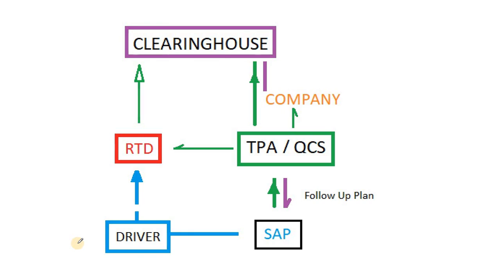So when the driver comes to us, if they are just by themselves, a driver, they're basically now considered an owner operator. Even if they don't have their own potential company, they need to create a company presence in the clearinghouse so that that company can select us, the TPA, Quality Consortium Services, as their TPA to handle this process.